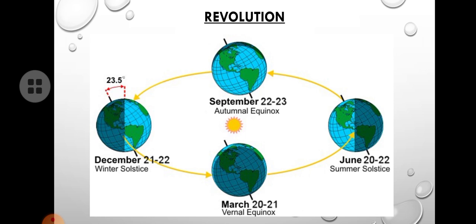So in this picture, see, look at the left and right part of earth. There is light and also there is darkness. So the darkness part of the earth is night and the lighted part of earth is the day. Okay. So look at the left part of the earth.